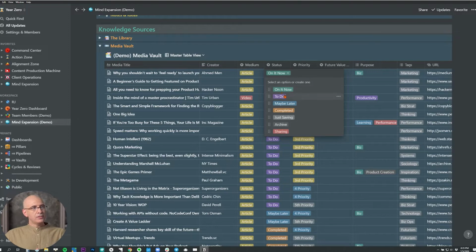I've already started it. "To do" means it's something I intend to do, something I definitely want to do. "Maybe later" means if I get a chance, but not essential. "Completed," of course, means I finished it. "Just saving" is pretty rare. I don't use this very often, but it means I'm capturing it. I'm not going to read it, but I want to have it there in case I need it.